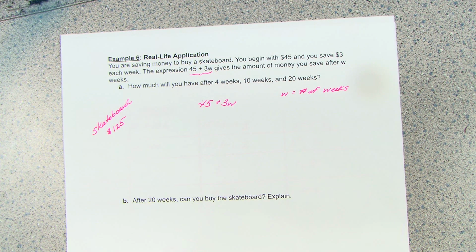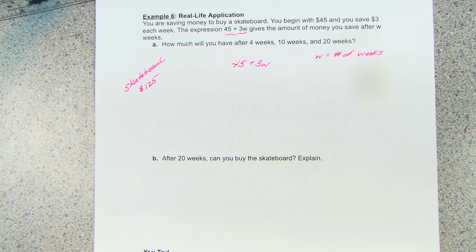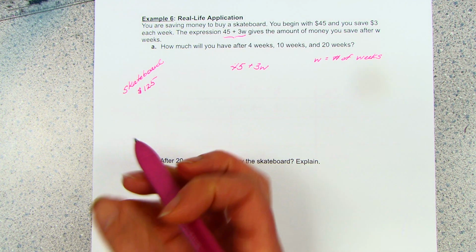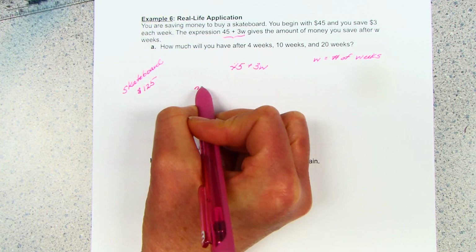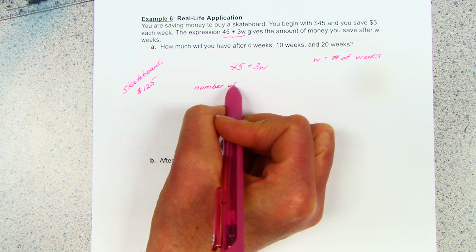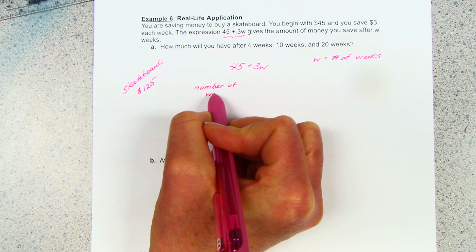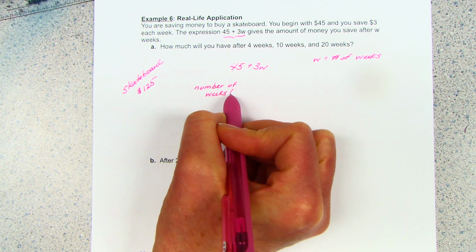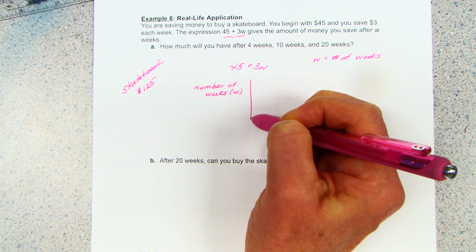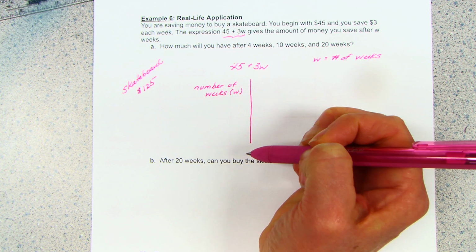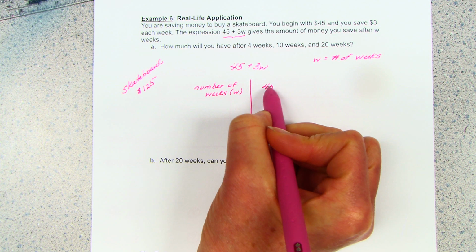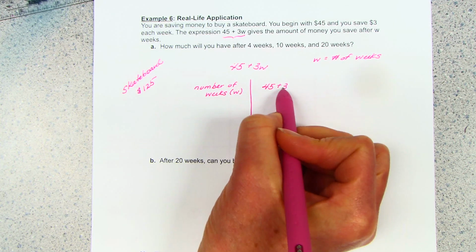And we can solve this problem by making a little chart. Let's see. I'm going to make my chart today. It's going to say number of weeks. That's W. And our expression is 45 plus 3W.